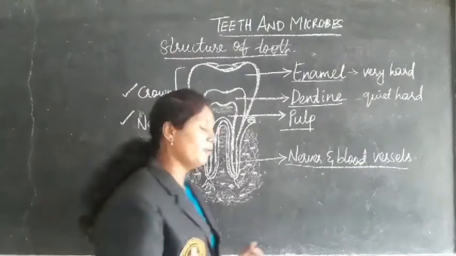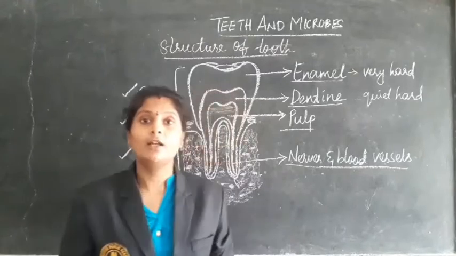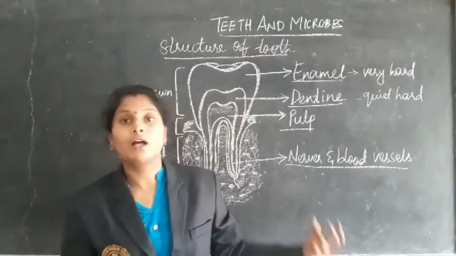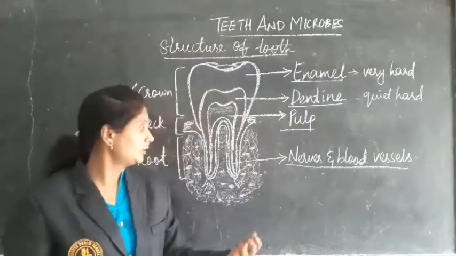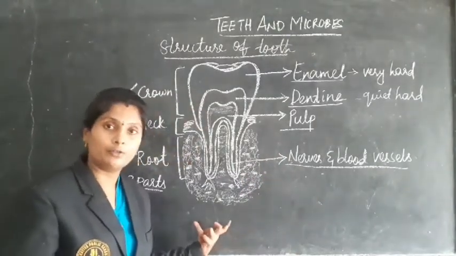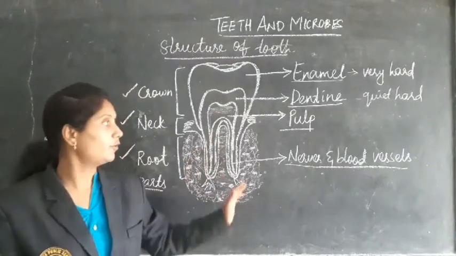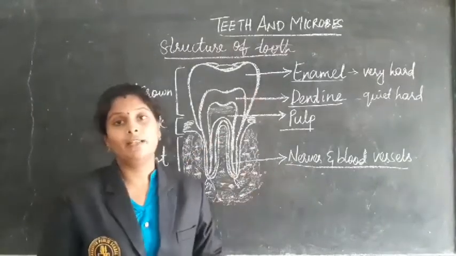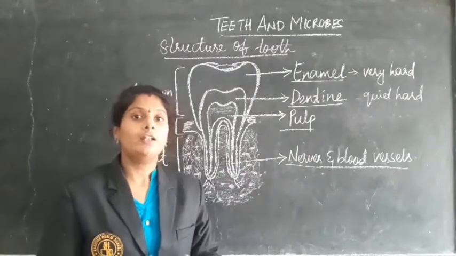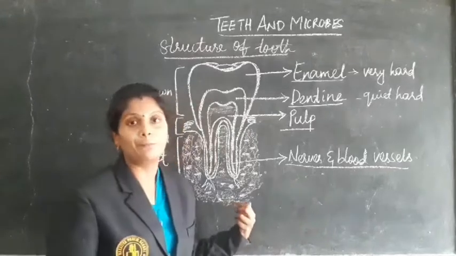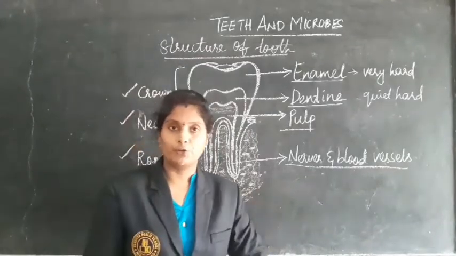So I hope you all understood the class very well. I will be asking you to draw this as a diagram. While the class is going on, you have to copy and draw this structure of the tooth, and also label the different parts. Now I will be giving you the worksheet, and I will also be pasting this picture in the video. Don't worry.